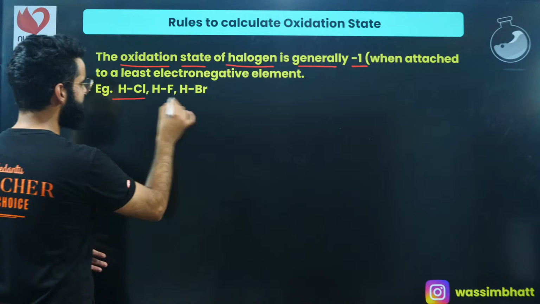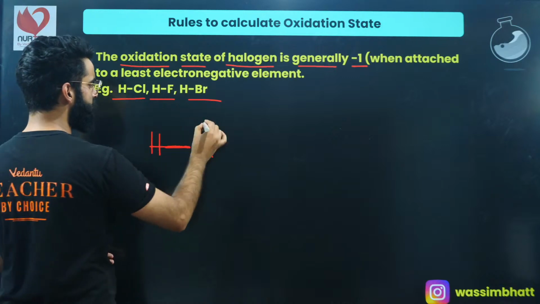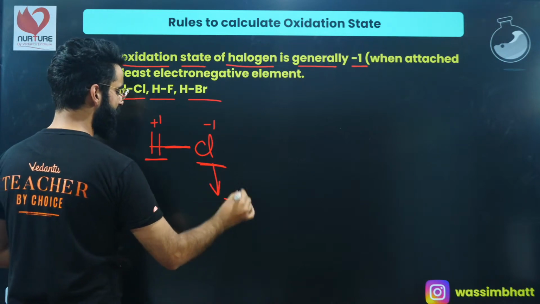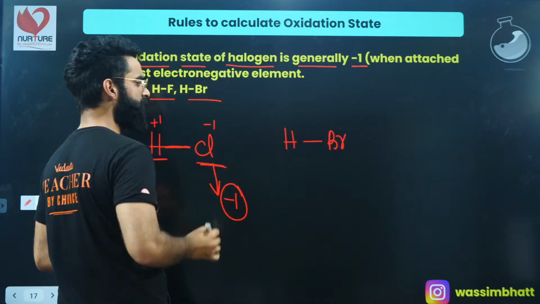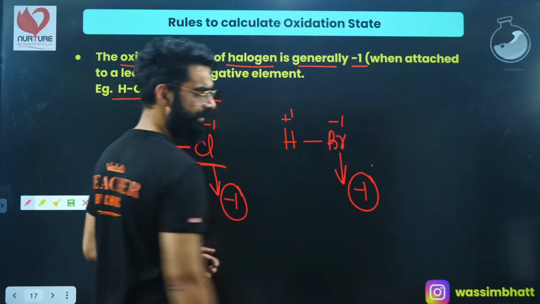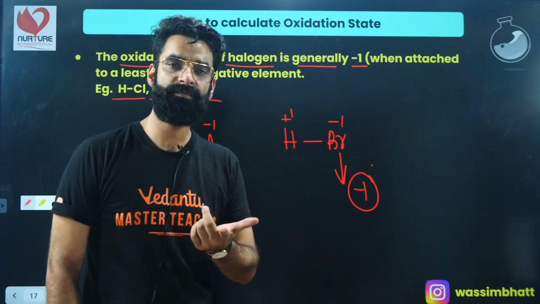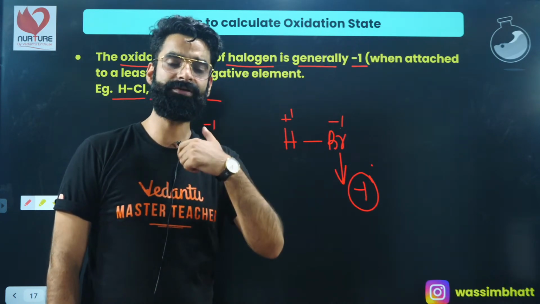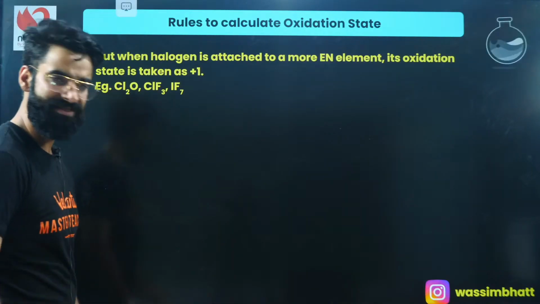If I take examples, if I talk about HCl, this is HCl, right? Chlorine being more electronegative, so -1 and +1. Chlorine is the halogen, it is attached to a less electronegative element, so the oxidation state of chlorine right here is going to be -1. If I talk about HBr, for example, bromine being more electronegative than hydrogen, bromine will show -1, hydrogen will show +1. So this halogen shows the oxidation state of -1 again over here. So remember, whenever a halogen is attached to an element which is less electronegative than the halogen, the halogen at that time shows the -1 oxidation state. I'm sure it's clear to everyone, right? Similarly, guys, a few more important things.